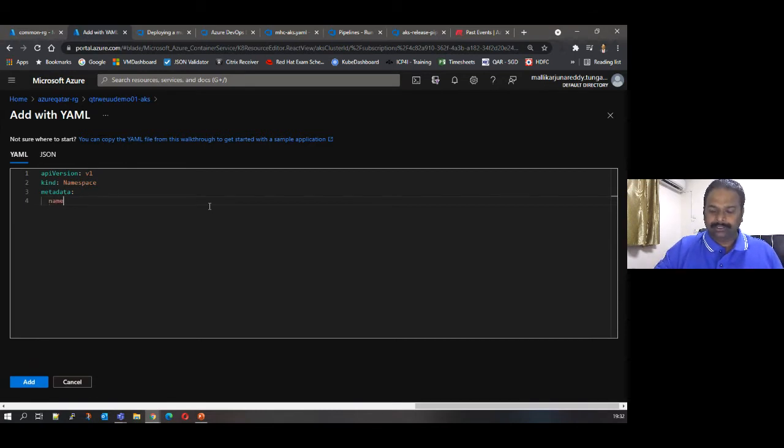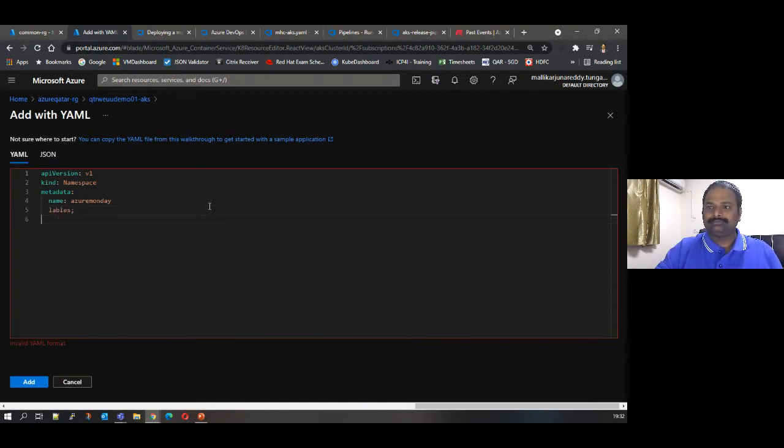Okay, metadata, name, demo. Okay, Azure Monday. I'll have my labels here. Let's see, the app is a Spring Boot app, and it runs on Linux. If you see here, if there is any invalid syntax in the YAML file, it will tell you immediately. At the bottom, it is shown as an invalid format.